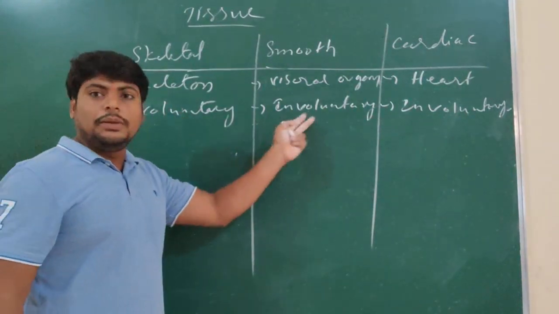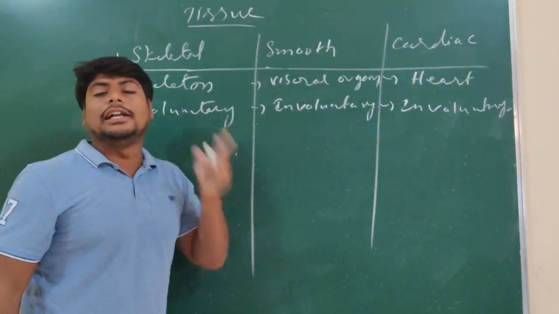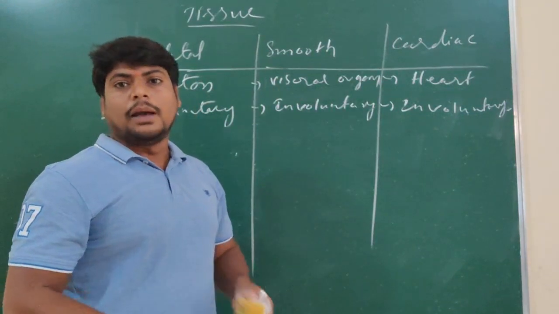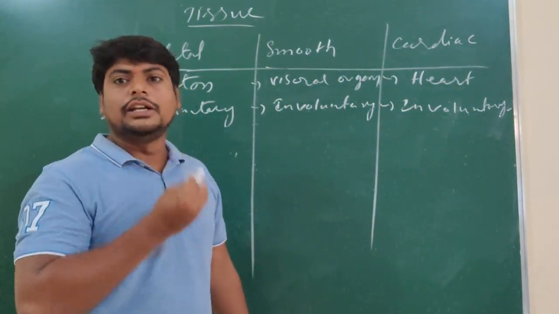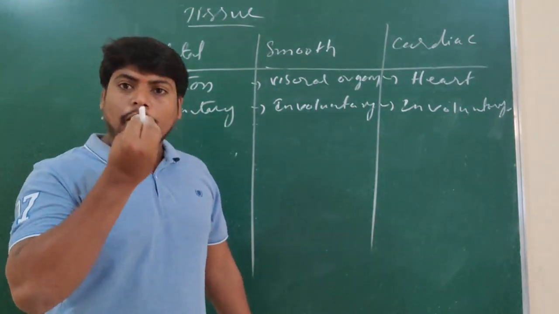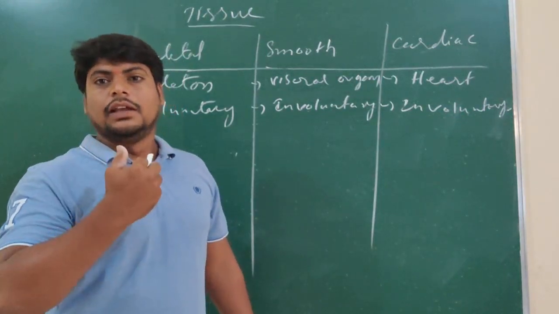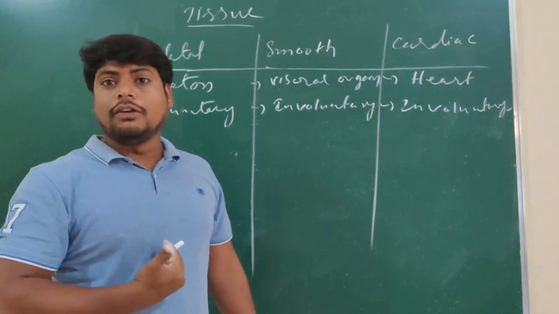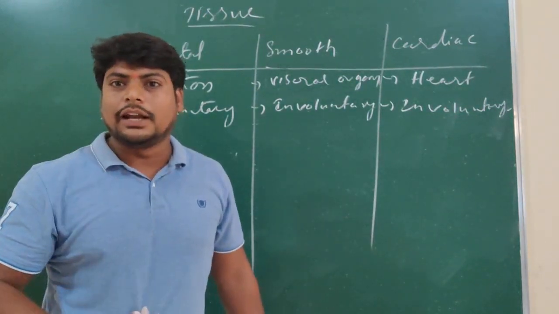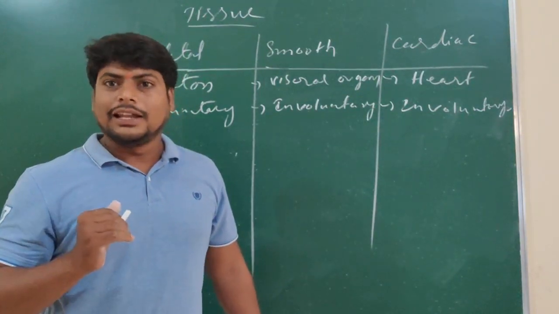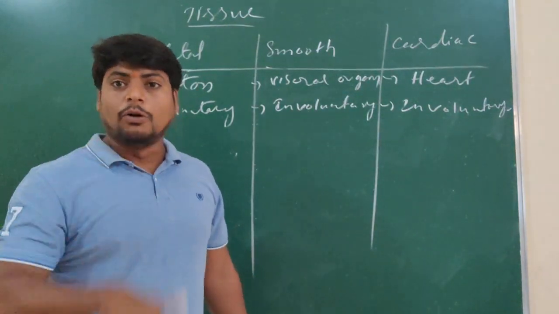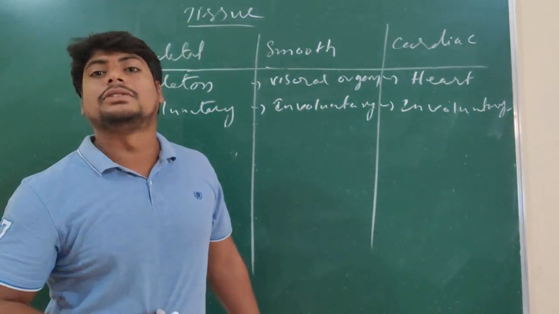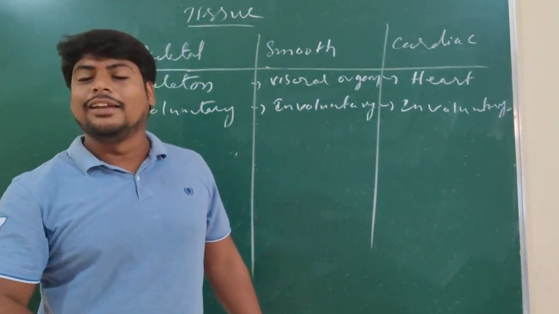But involuntary muscles are not under the control of the brain. For example, we have taken food. The food enters the mouth and goes to the esophagus. Even if you don't want to swallow, the food goes. There is no thinking about whether the food has to pass, or whether you have to take in air.